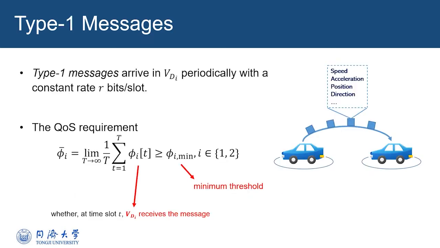The first type of messages, termed Type 1 messages, arrive at the source vehicles periodically with a constant rate. They normally carry real-time status of source vehicles, like speed, position, direction, and so on. They should be transmitted immediately. The quality of service requirement means that the transmission ratio of Type 1 messages should be sufficiently high.